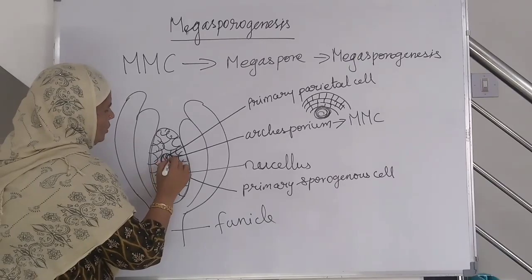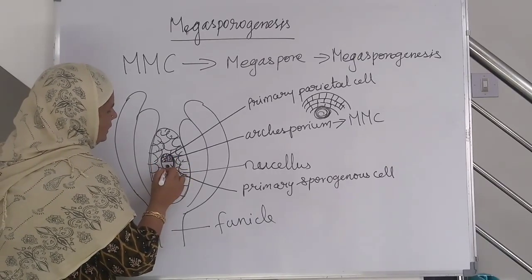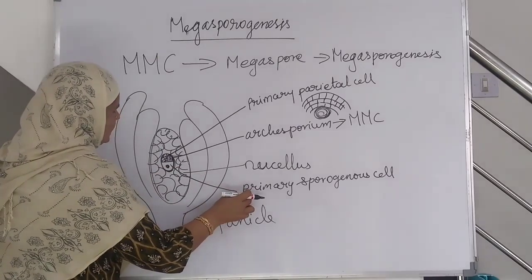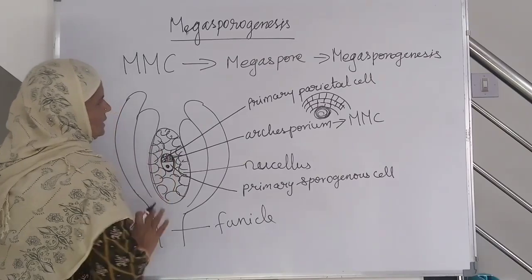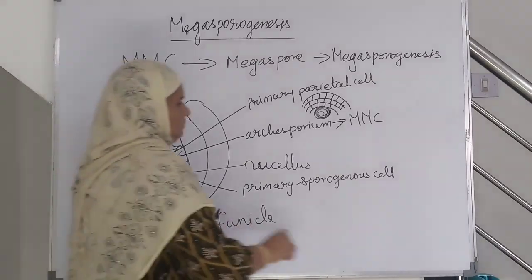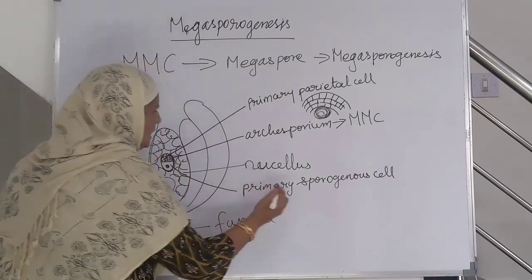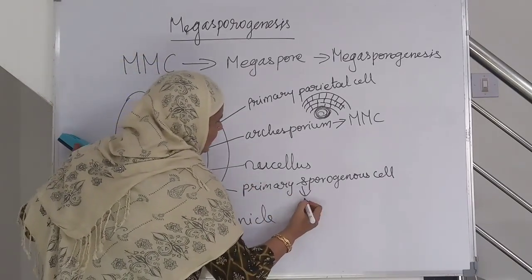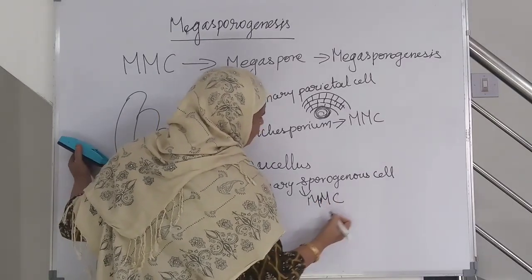Here it will undergo periclinal and anticlinal division, so as to embed the primary sporogenous cell deep into the nucellus. This primary sporogenous cell will become megaspore mother cell.